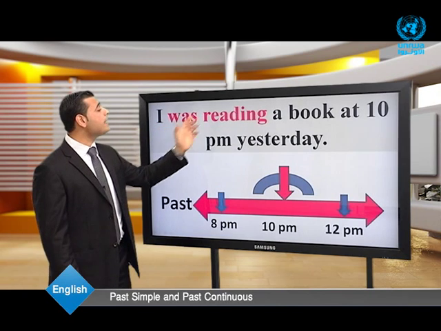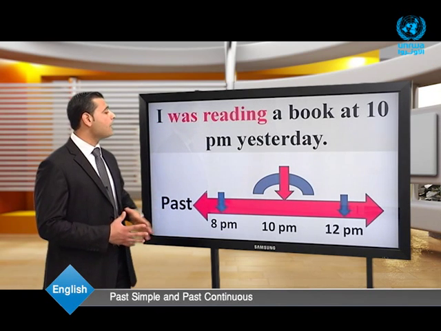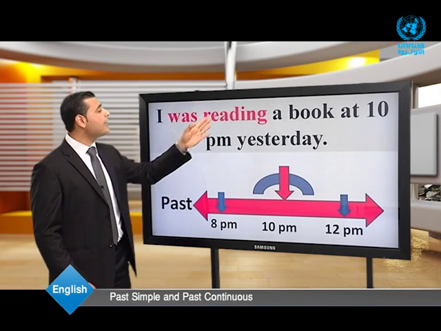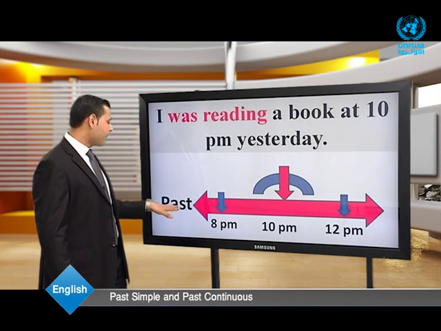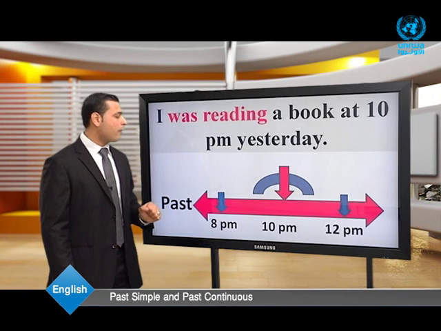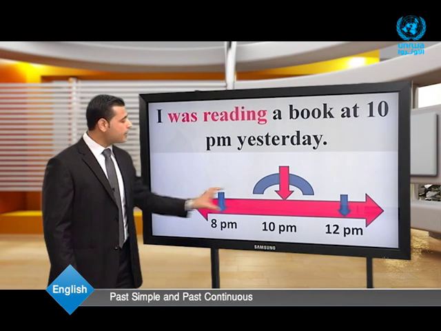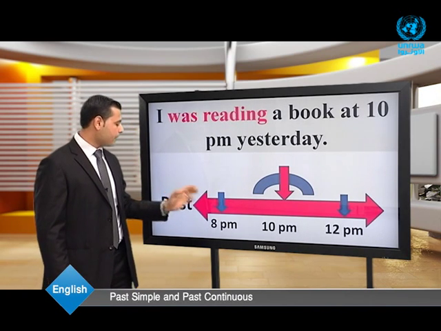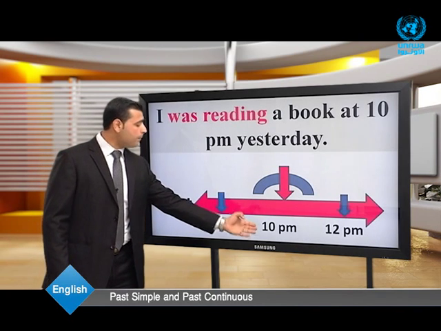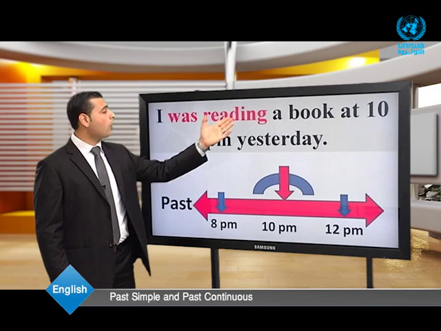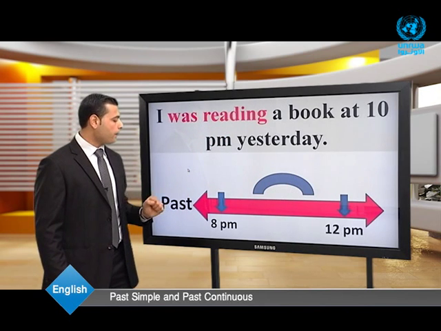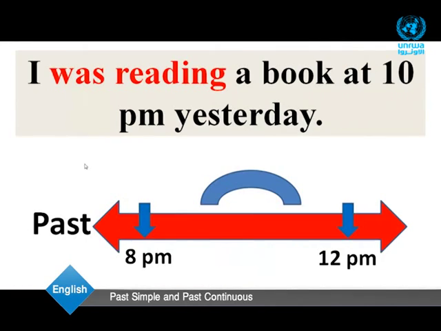I was reading a book at 10 p.m. yesterday. Here we have the past, there we have the present. In this timeline, we have only the past: 8 p.m., 10 p.m., 12 p.m. Here, I was reading a book at 10 p.m. So at 10 p.m., the action of reading was going on.